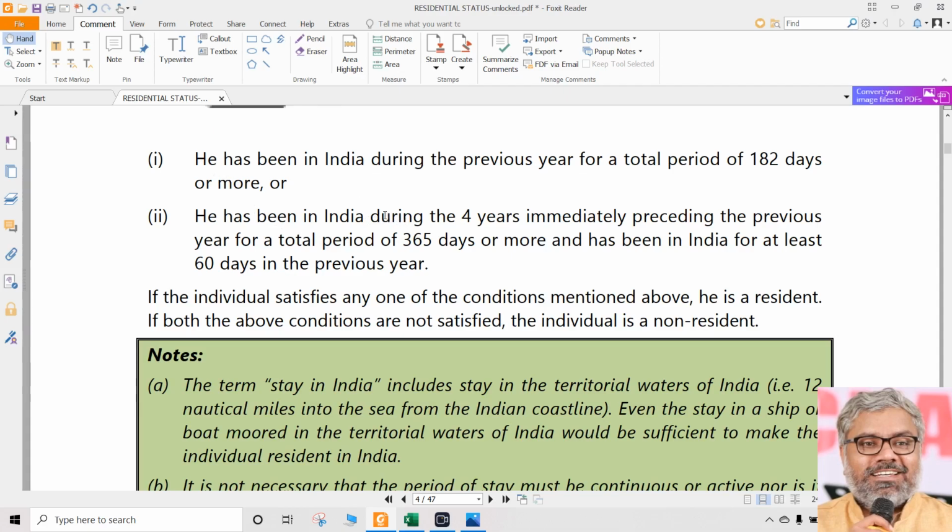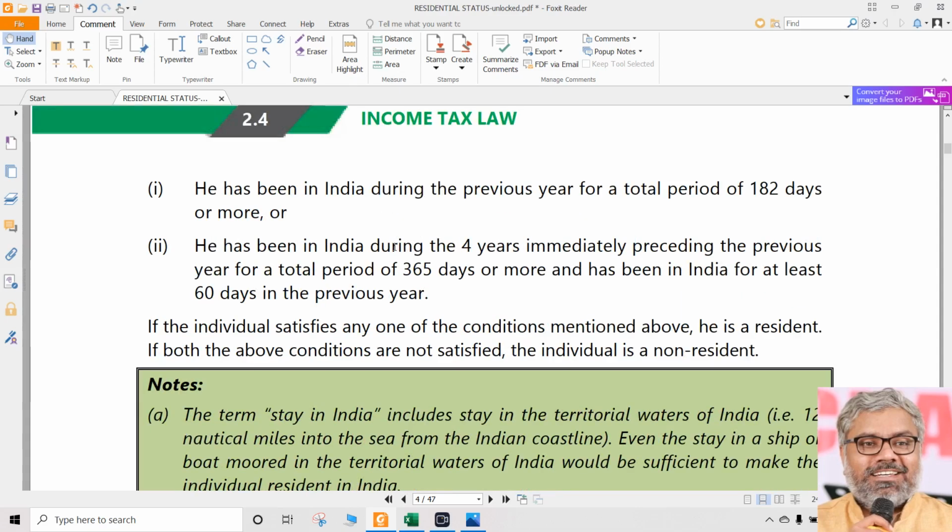At least one, we said. What if somebody satisfies both, sir? Anyway, he will be resident. One is enough. When both are satisfied, that is double enough. That does not make him double resident. There is only one resident. So, just because one condition is satisfied or both conditions are satisfied, the status is not going to differ. Status is going to be resident. So, what will these conditions tell us? These conditions will tell us whether a person is basically a resident or not. That is a point to note here.